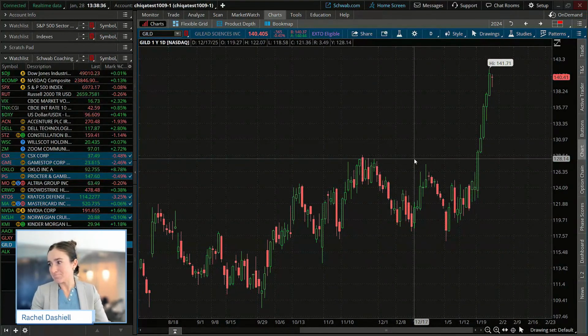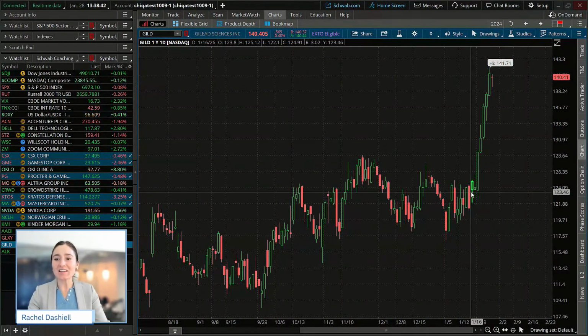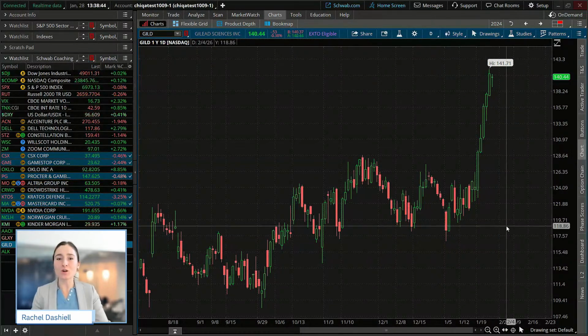Again, we don't know that this is going to be a flag pattern by any means. This is just kind of giving you guys something to look for, which is those steep moves to the upside with a possible consolidation coming. But of course, the consolidation and then the breakout above that possible flag, again, is going to be something that you're going to look for as a pattern trader there.